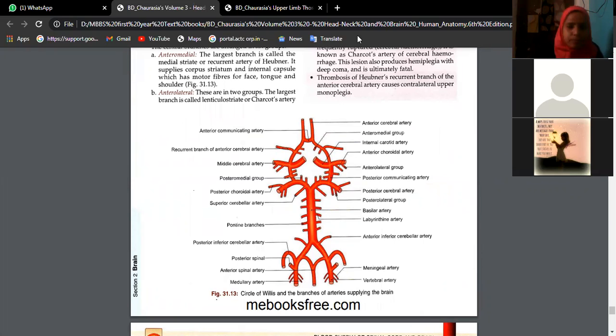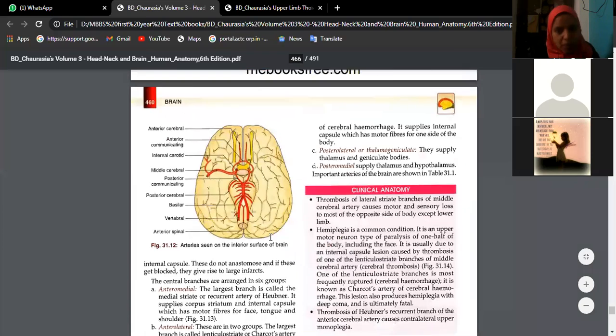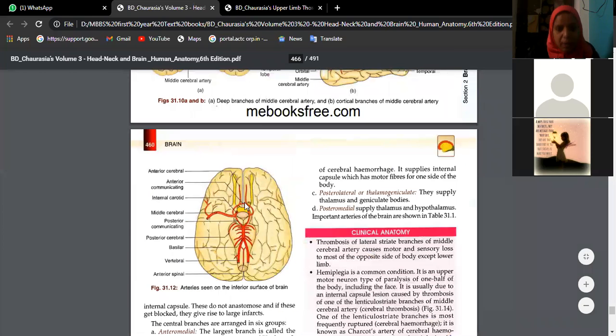See here, beta. This is the area of pituitary gland, sella turcica. This is the area of cavernous sinus. We know on either side of the cavernous sinus we have internal carotid artery, if you remember, no? So from this internal carotid artery, we have middle cerebral artery. At the base of the brain, we find the circle of Willis, beta. I'm giving you the orientation. See, this is the base of the brain, and here is our circle of Willis. This is the area of pituitary gland, right?